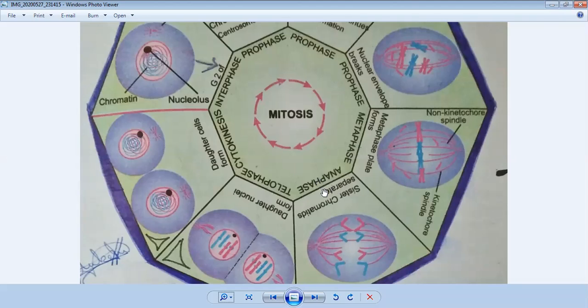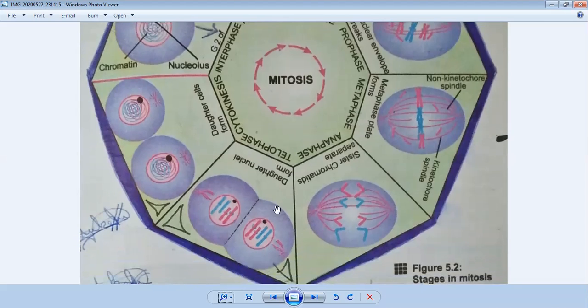In anaphase, due to the spindle fibers, these chromosomes in pairs, pink and pink is a pair, blue and blue is a pair, are moving: these chromosomes towards this pole, and these chromosomes towards this pole.